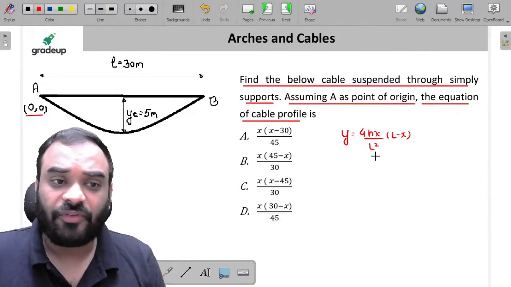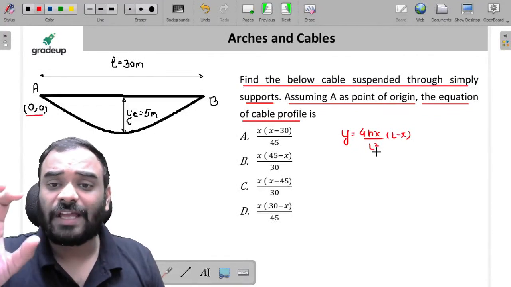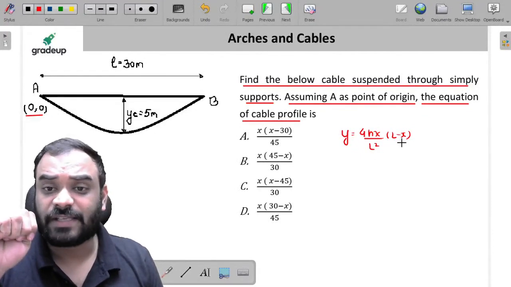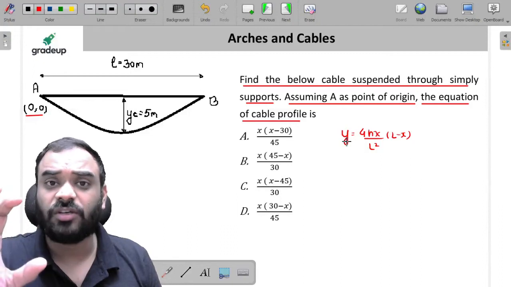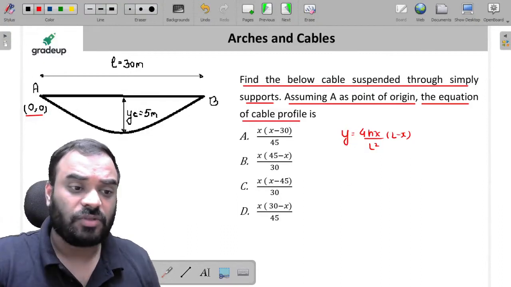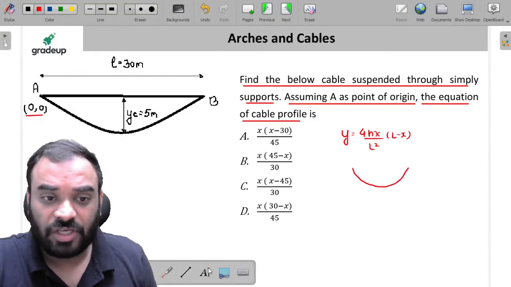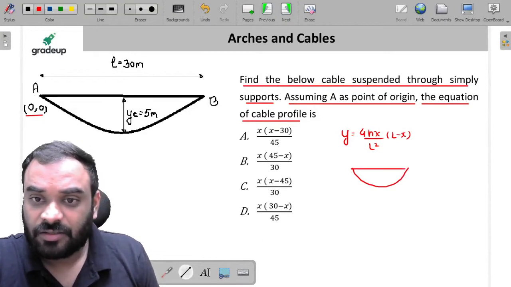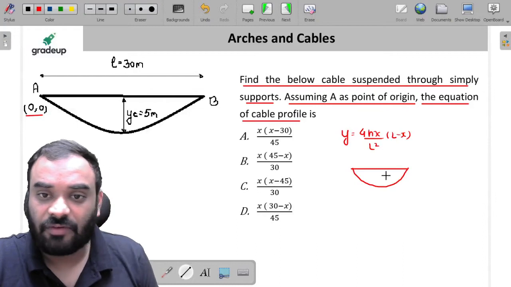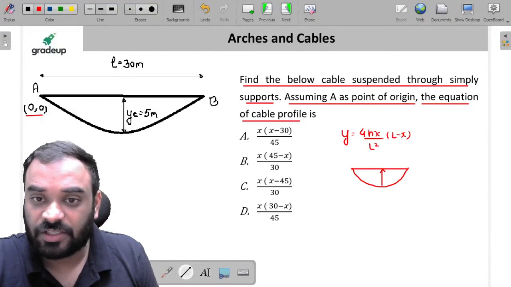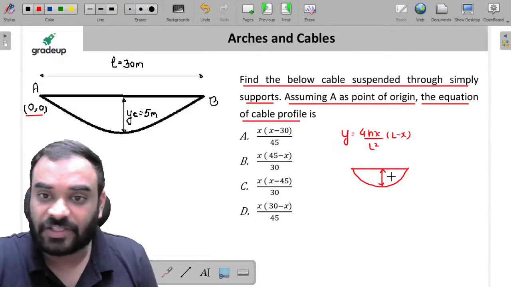Okay, so my dear friends, y is equal to 4hx upon L square into L minus x. This is the basic equation of your parabolic shape. So let me tell you, this is our parabolic shape, and it has a central dip. This is your central dip, which is h.